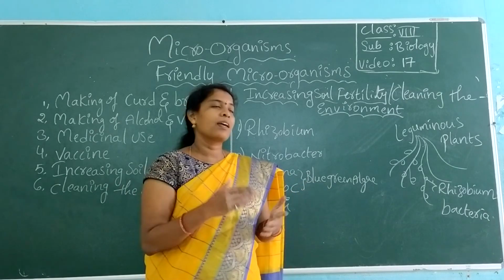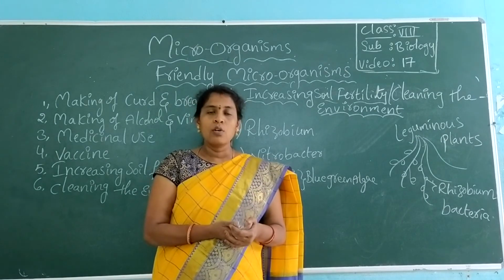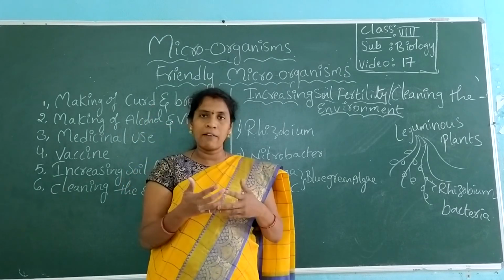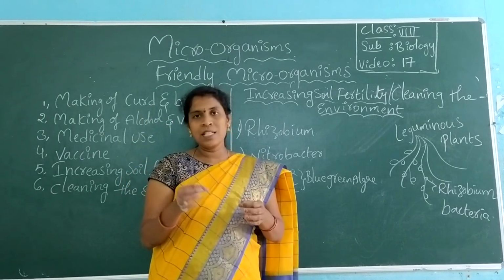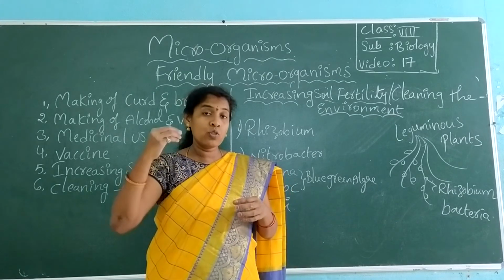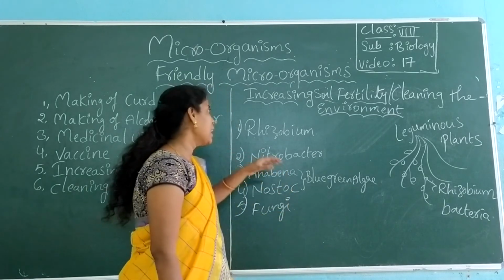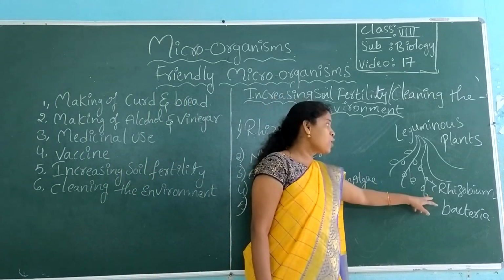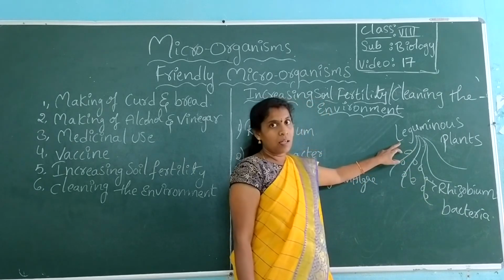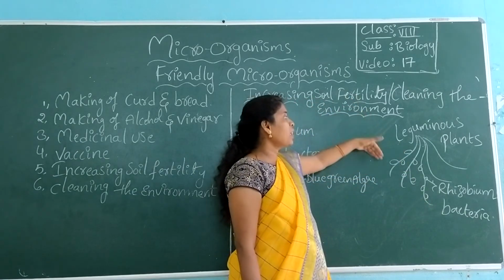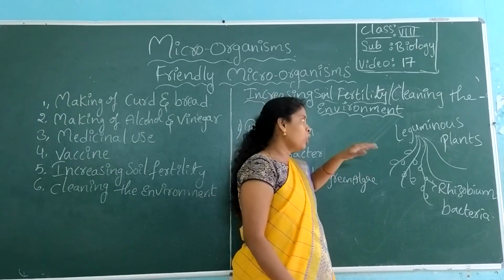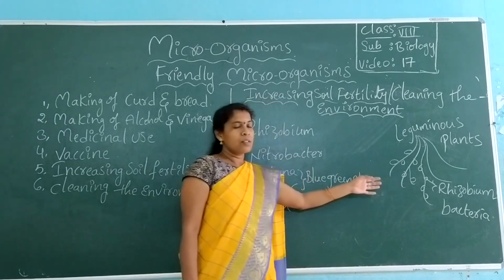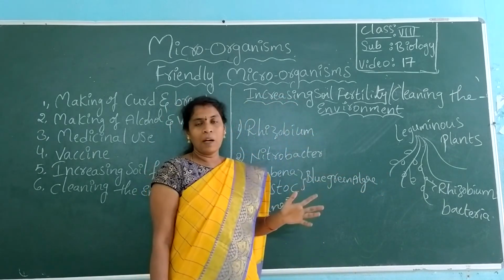Here there are some helpful bacteria, and even fungi, which majorly help to fix nitrogen into the soil. Nitrogen is very, very important for plant growth, and for our and animal growth. Then how is that nitrogen fixed into the soil? By the Rhizobium bacteria. You know, in 7th class we learned about the process of symbiosis. The Rhizobium bacteria live in leguminous plants and fix the atmospheric nitrogen into the soil. When you provide water to the plant, the nitrogen dissolves in the water, is taken up through the roots, and is carried to different parts of the plant.